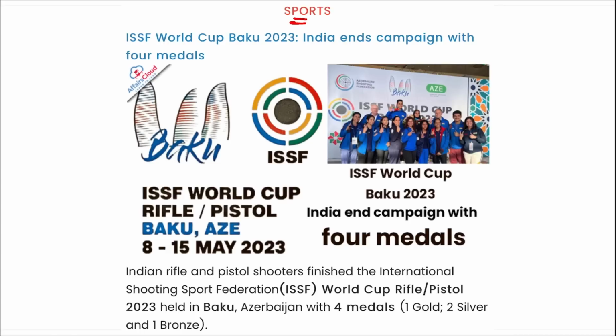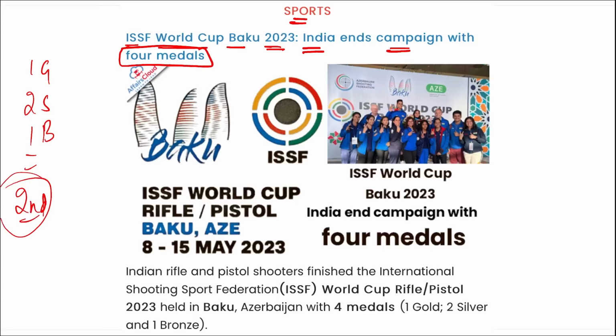Next we are talking about sports. ISSF World Cup Baku 2023 was held, and India ends the campaign with 4 medals. So how many medals were won by India in the World Cup Baku 2023? It was 4 medals: 1 gold, 2 silver, and 1 bronze. India finished second in the overall medal tally with 4 medals, whereas China secured the first position with 7 medals in total. Out of these 7 medals, 4 were gold, 1 was silver, and 2 were bronze. Correct? So directly remember here.